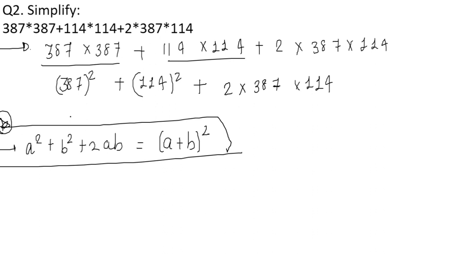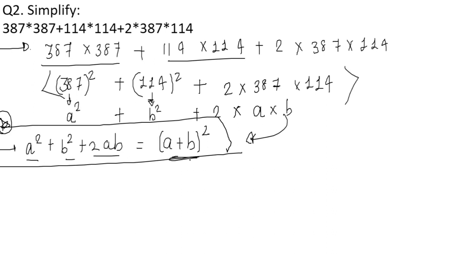So here, can I substitute 387 square as a square, similarly 114 square as b square, plus twice of 387 as a and 114 as b? So this is giving me the same form, that is a square plus b square plus 2ab. So can I write this whole form as a plus b the whole square?